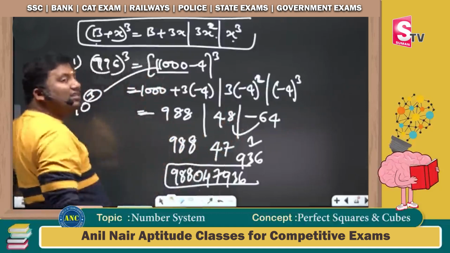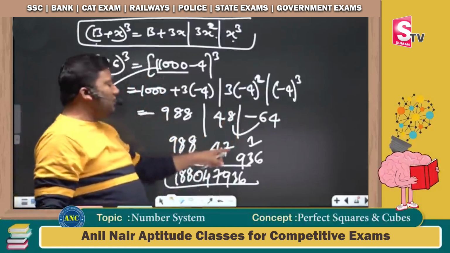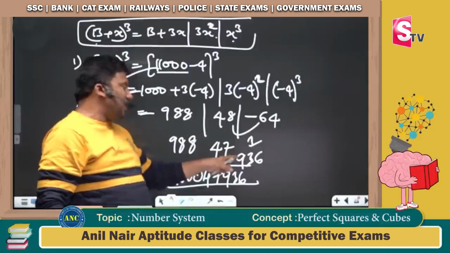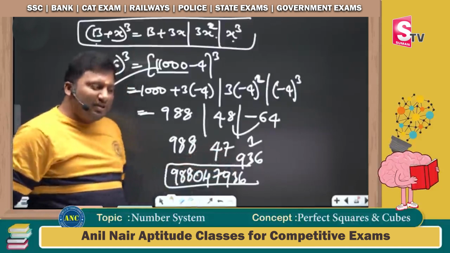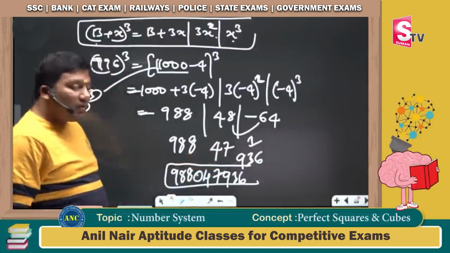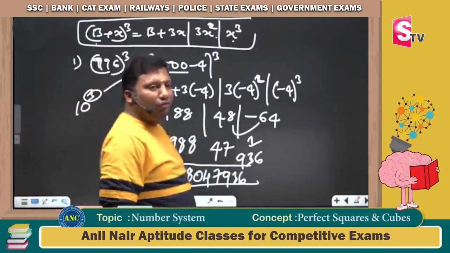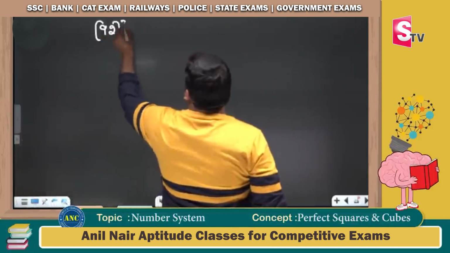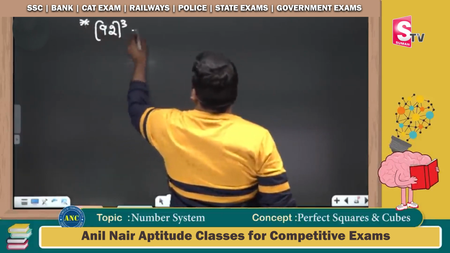988. 1000 is 10 power 3, so last three places should have 3 digits. 936 is 3 digits. 47 in 3 digits should be 047. Next, 92 whole cube. Please put a star mark on this doubt.